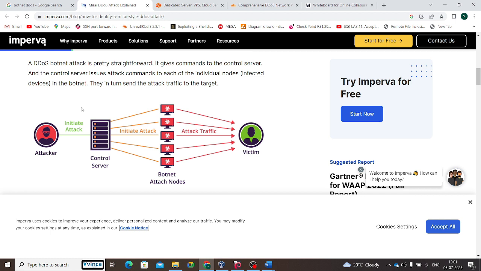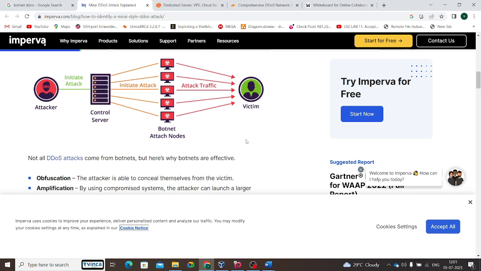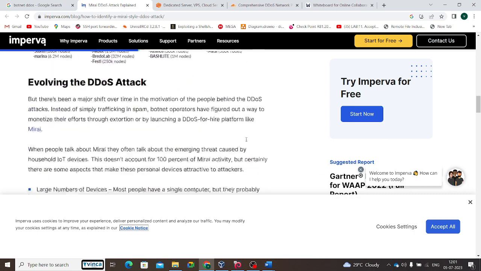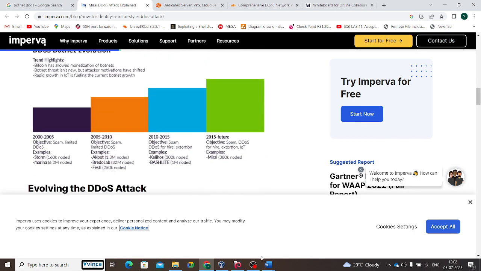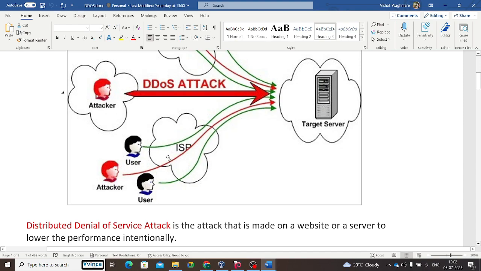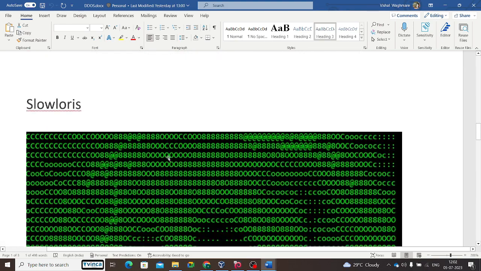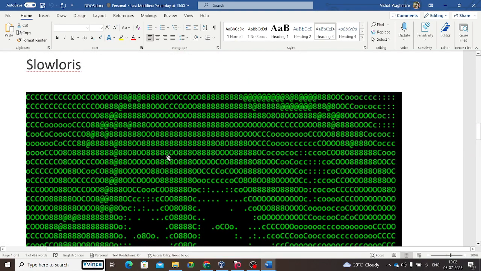The attacker gives a command to the control server, and the control server issues a task command to each of the individual nodes, the affected or infected devices in a botnet. They in turn send the attack traffic to the target. Simple.